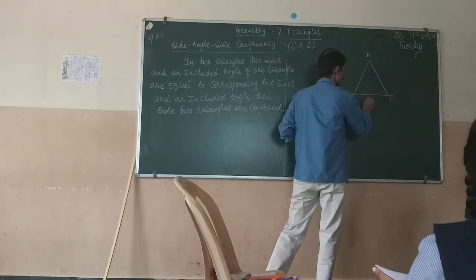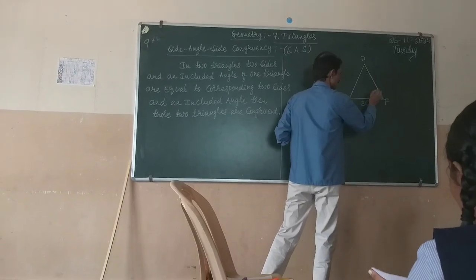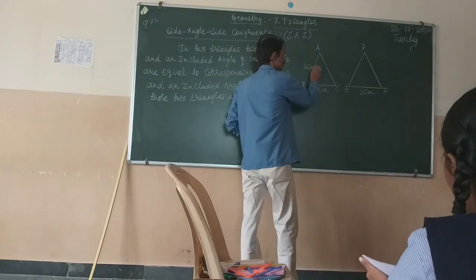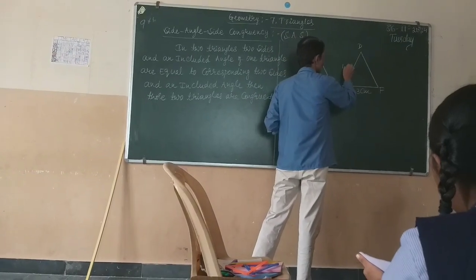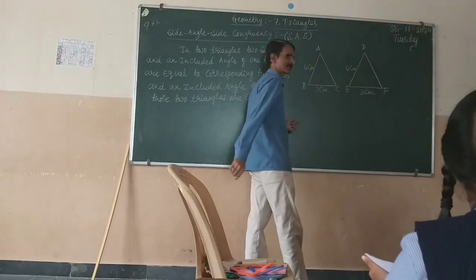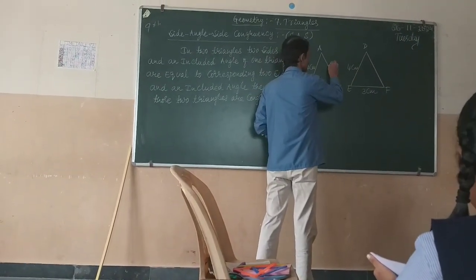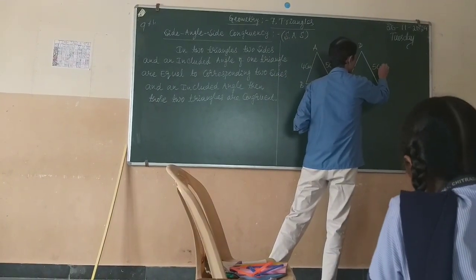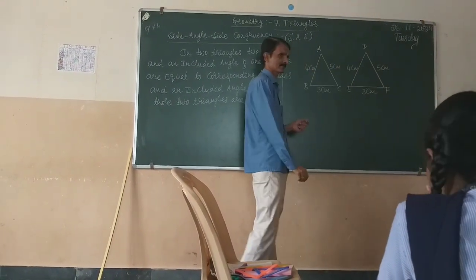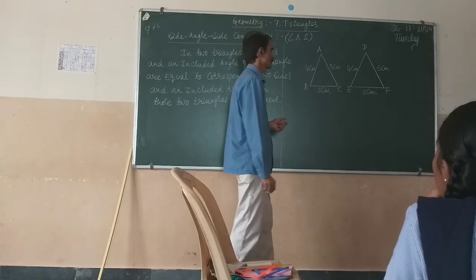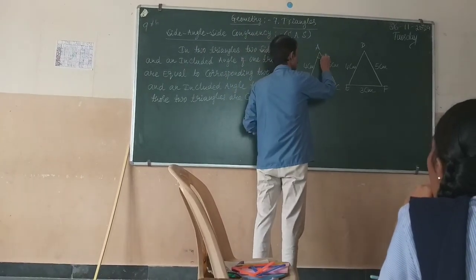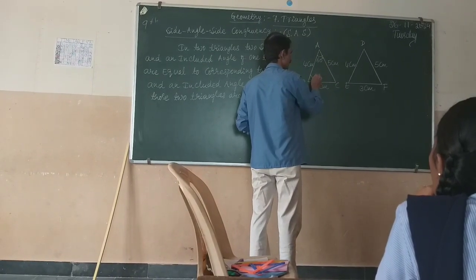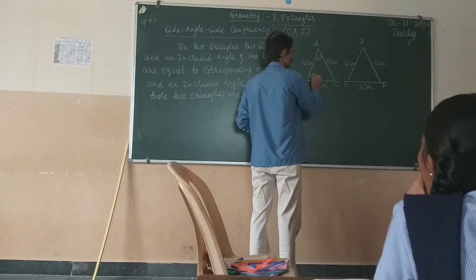So BC has 3 centimeter, so EF has 3 centimeter. AB has 4 centimeter, DE has 4 centimeter. AC has 5 centimeter, so DF is also 5 centimeter. And angle A is 60 degree, angle B is 50 degree.